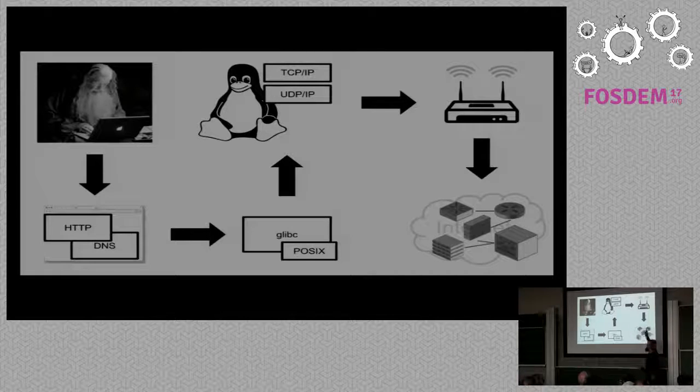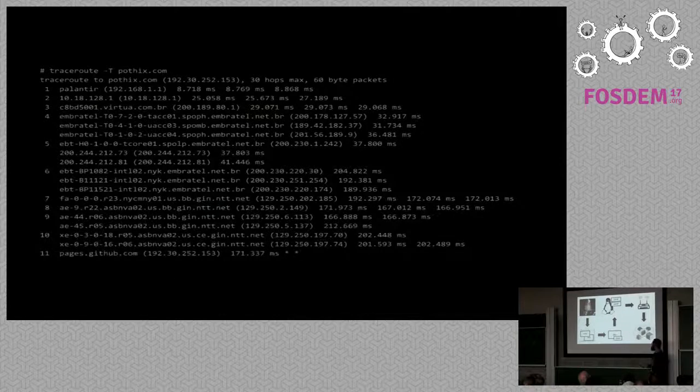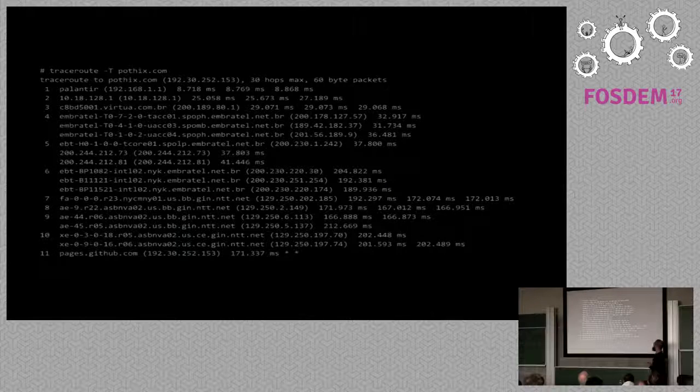I'm not talking about the router because I will not have enough time for that. But let's go to the internet, and by internet I mean just a traceroute, because there are a lot of devices out there and we can't study that. So let's imagine a traceroute with TCP, because we lose a lot of packets if you use UDP here. So I'm going to my router that is Palantir.